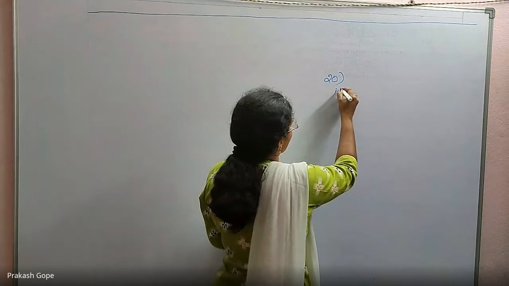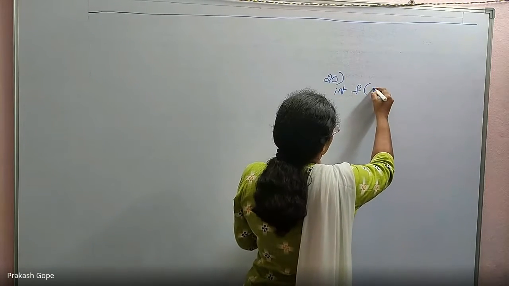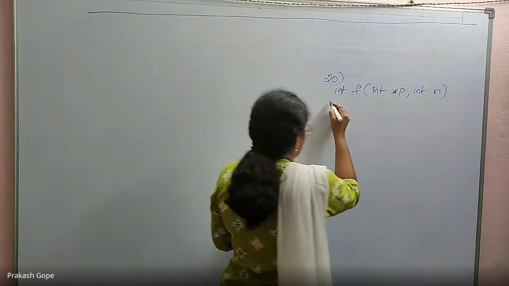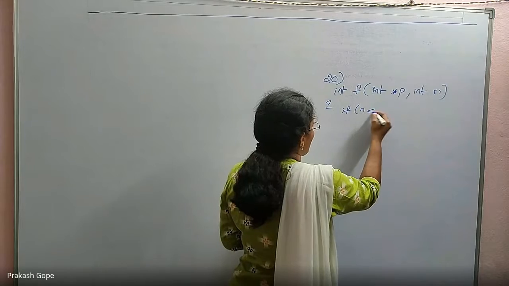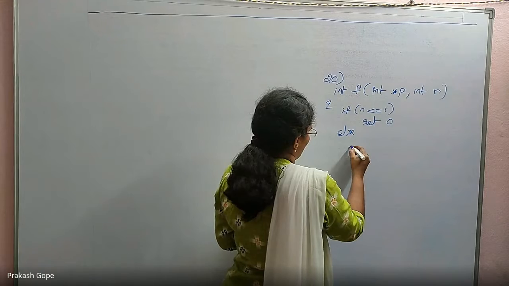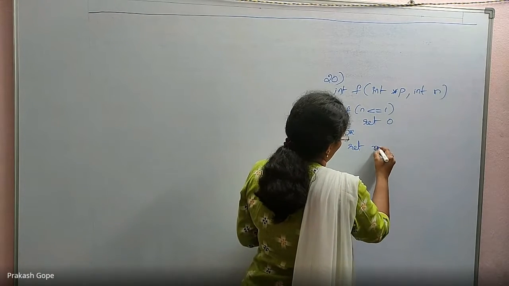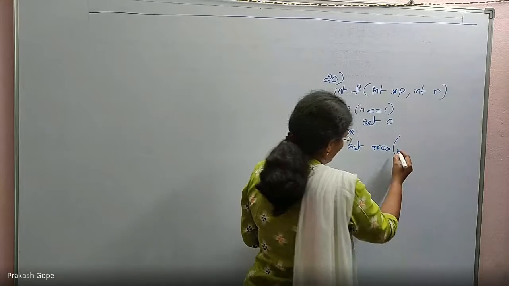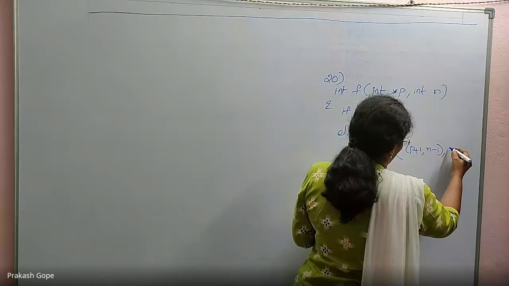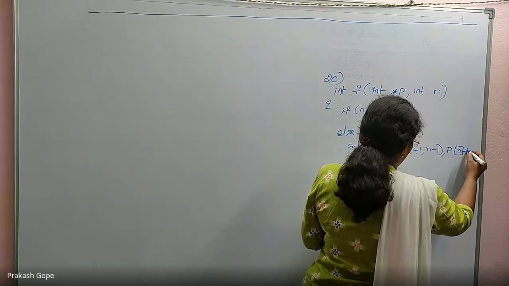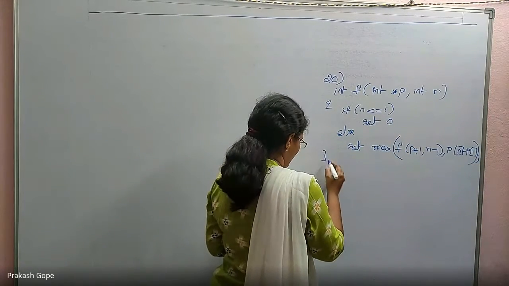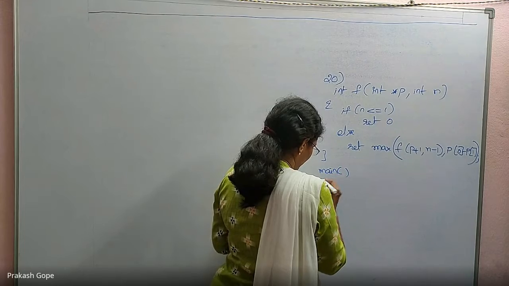Consider the following program. Function f takes int *p, int n. If n is less than or equal to 1, then just return 0. Else, return max of f(p + 1, n - 1) and p[0] - p[1]. Please understand this code.